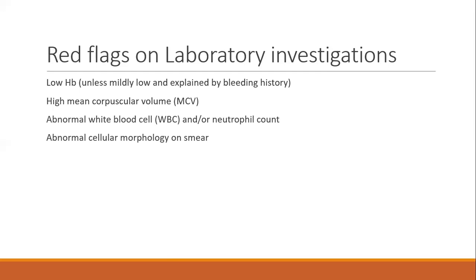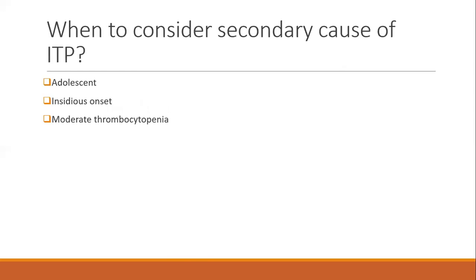Okay, all right. So now you have done the investigations. Are you sure this is primary ITP, or should you be considering secondary ITP? If you still have this doubt, keep these things in mind. If it's an adolescent child who's coming to you for the first time, and the thrombocytopenia is not that severe, just moderate, and it is of insidious onset, not acute, then a secondary cause of ITP should be at the back of your mind while managing this child.